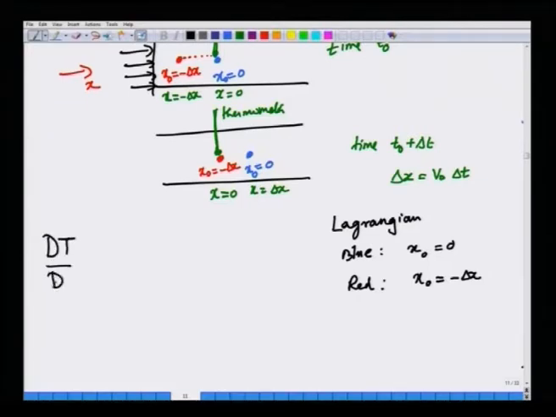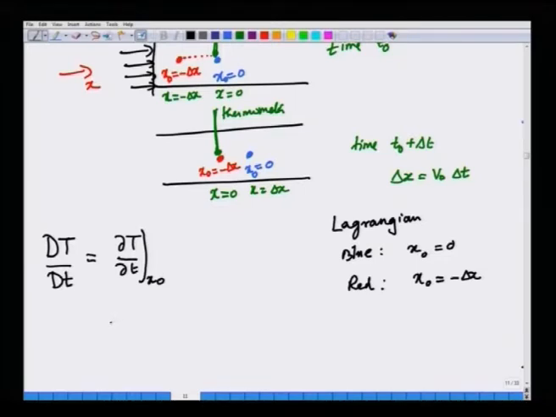We mentioned in the last lecture that the substantial derivative is denoted by a special symbol, capital D/Dt. It is simply the rate of change of temperature with time as you keep x naught constant. That is the key difference.